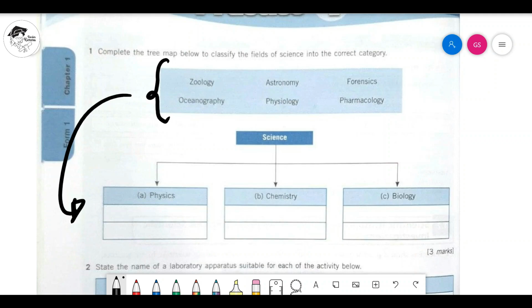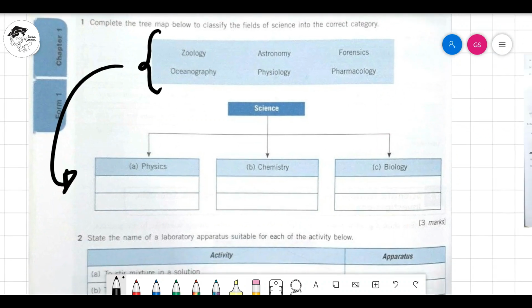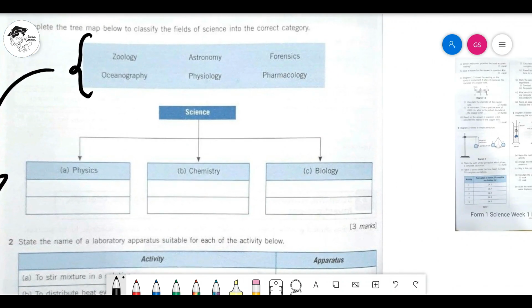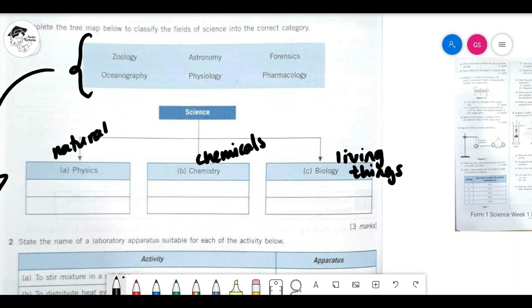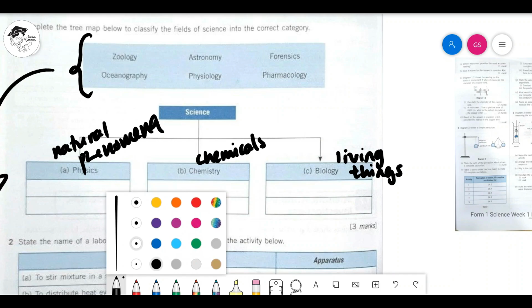So let's go to the first one, zoology. But by the way, let's talk about the keyword first. When we are talking about biology, we want to find out what they are asking for: living things. For chemistry, we know that they always want to talk about chemicals. So anything to do with chemicals will go under chemistry. Then for physics is what we call natural phenomena. This one you guys know.